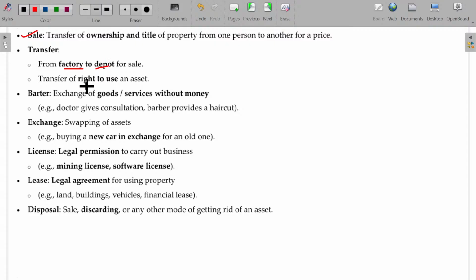Not only that, I may sometimes use the right to use, okay? Giving my property for a rental purpose. I allow you to use my property for a rental purpose. Then that is also considered as supply. If I sell the house property to you for a consideration, will it come under taxability and GST? Definitely not. It will not come under GST because it should be goods or services or both.